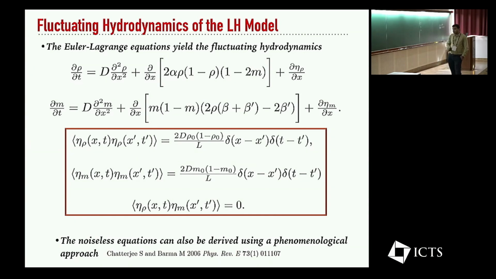What is important to note here is that the density and the tilt noise are not correlated. That comes in because of the particular nature of this model. The noiseless equations that I've written down here, without these two noise terms, can also be derived using phenomenological approaches, and many studies have done that, including this one that I've quoted here.